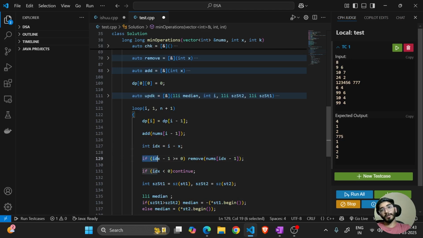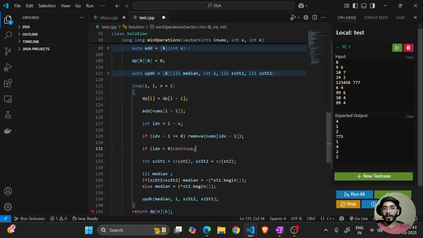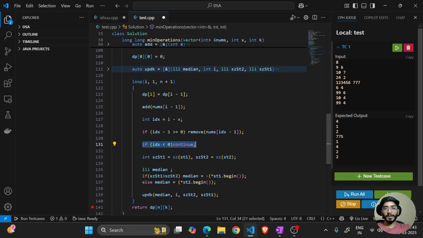If the i minus x minus 1th element is not in my scope, we'll just stop, and if it's in the scope, we'll remove it from the window. And if my index is negative, we cannot do anything, just continue, because initially we are not filling the sliding window of size k, so these conditions are for that part only.